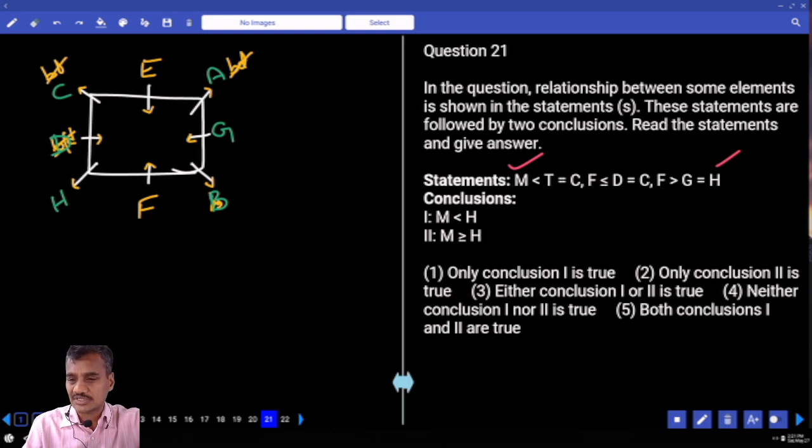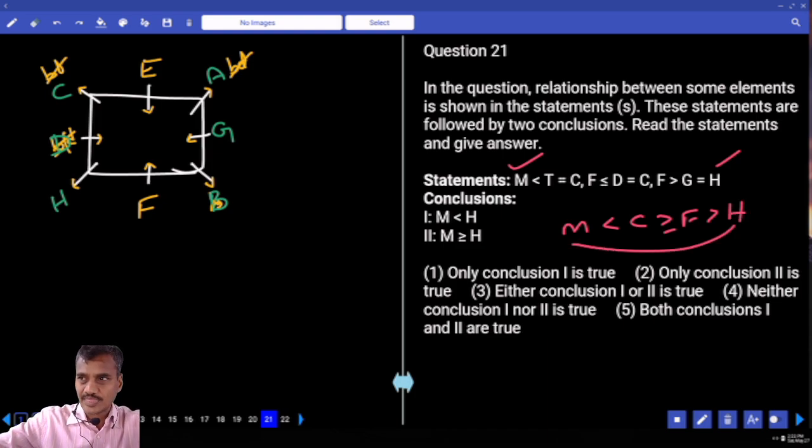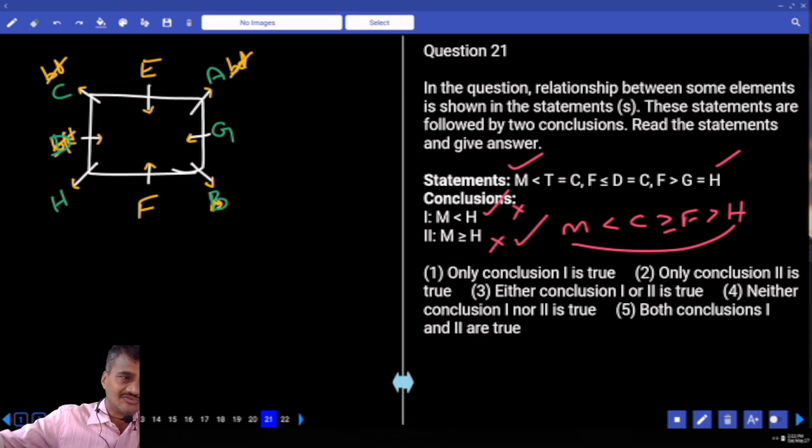C is common. Now, M lesser than C, and F lesser than or equal to C means C greater than or equal to F, and F greater than H. Now, between M and H, opposite symbols, no relation can be drawn. No relation can be drawn means either M lesser than H is true, then the second will be false, or this is false, and the second will definitely be true. Hence between these two only one can be true, and this is again either 1 or 2, choice 3.